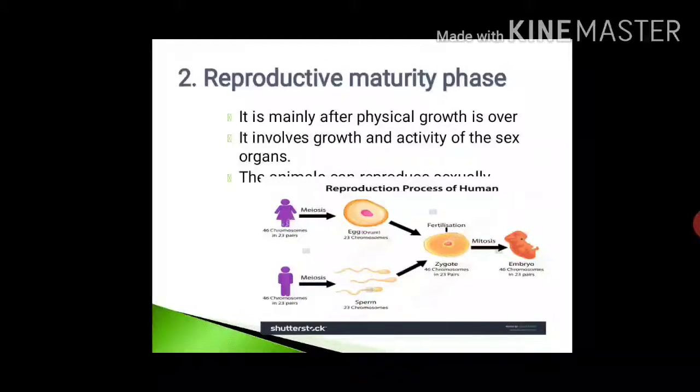These reproductive cells and tissues start maturing. From the male and female body, the egg and sperms get produced, and then the egg and sperm fuse by the process of fertilization and form the zygote. From that zygote, the embryo is formed. So this is about the reproductive phase.